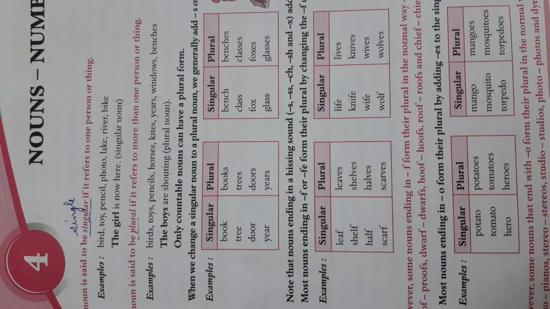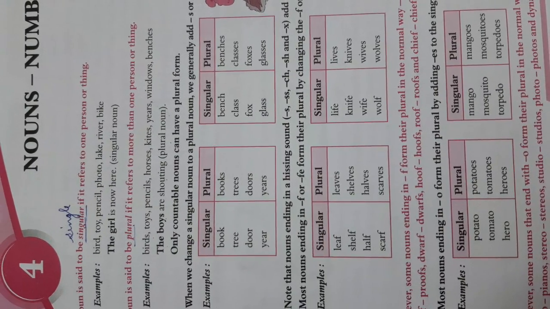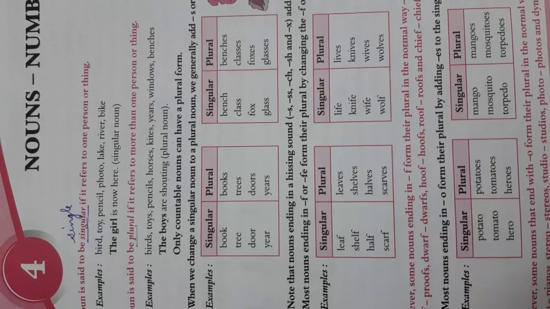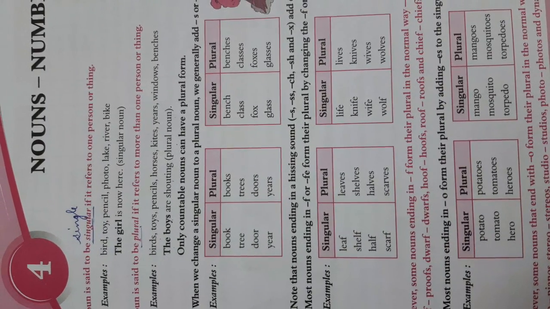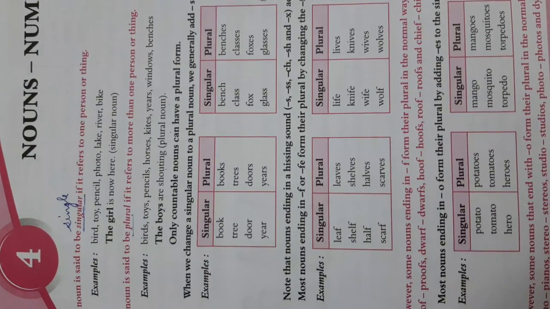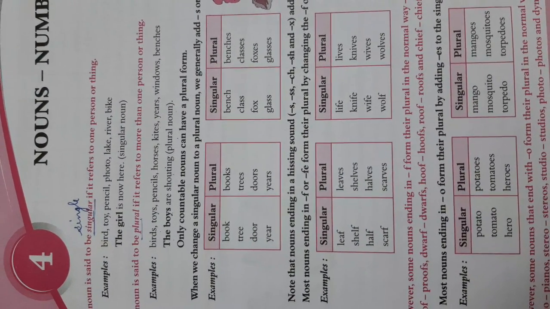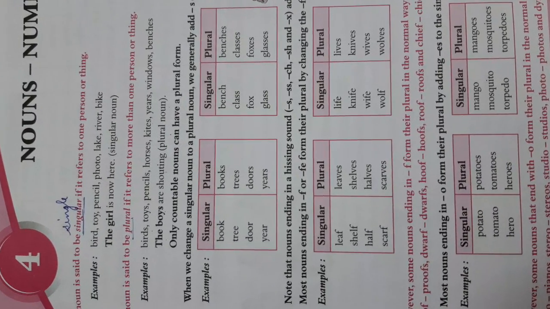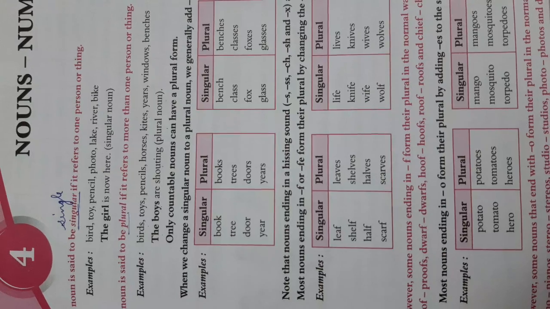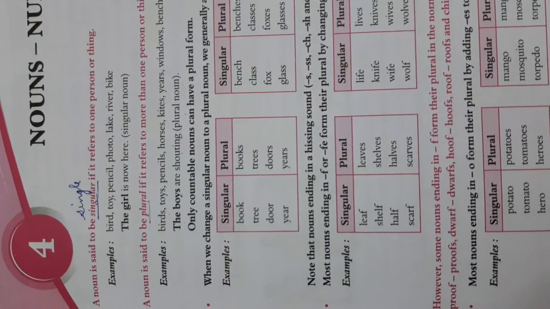Now, just see bird, toy. I'm not saying boys, I'm saying boy, toy, pencil, photo, lake, river, bike. The girl is now here. It is a singular noun. Girl is a noun. What kind of noun is it? It is a common noun. No name is given to the girl. So at the same time, it is a singular noun. Single girl is there. Understood?